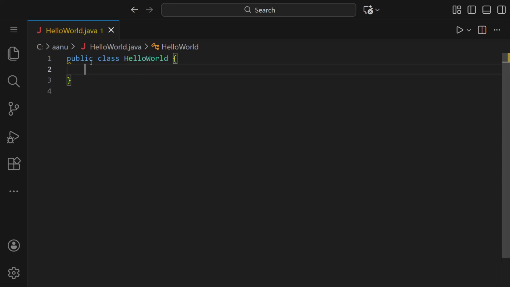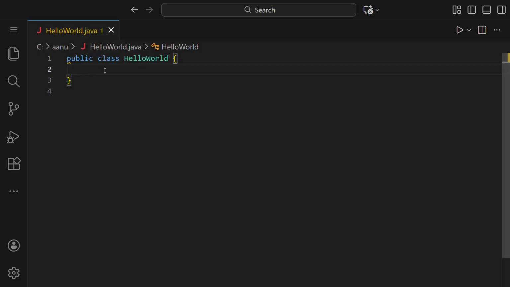At first we have written public class HelloWorld. Then we have put curly braces, and inside this we are going to make our main class. Don't worry if it looks confusing, I'll explain everything. By this line, we have created a class which is named HelloWorld, and it is public. That means it can be accessed from anywhere in this file.